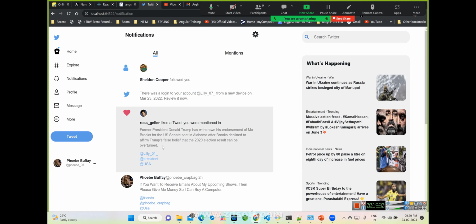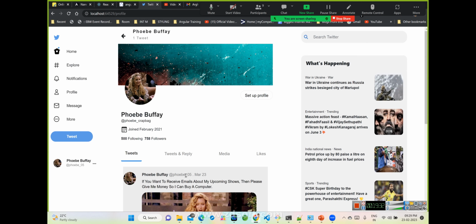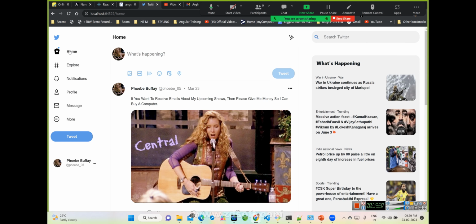Notification content will be displayed, correct? Profile content will be displayed. We'll go deep after some time. As of now, let's stay on the home. So we understood from a high level that the sidebar is doing nothing but just changing the route, and on change of the route, loading the particular component into this page, and that related things should be displayed. Okay, so at that time what's happening should not be there, correct?